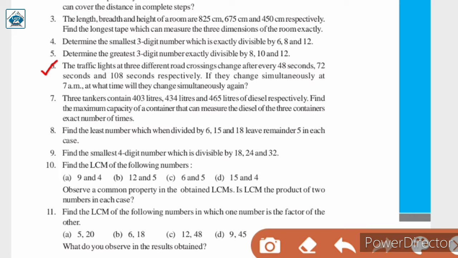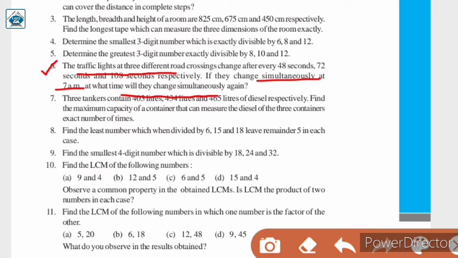In this question, we are given that there are traffic lights at 3 different road crossings and their timings are given. That is, the first one changes after every 48 seconds, the second traffic light changes after 72 seconds and the third light changes after 108 seconds. So here we are given that at 7 am they change simultaneously, यानी कि एक साथ, together they change at 7 am. We are asked that at what time will they change again simultaneously. वो फिर से एक साथ कब change होंगे.